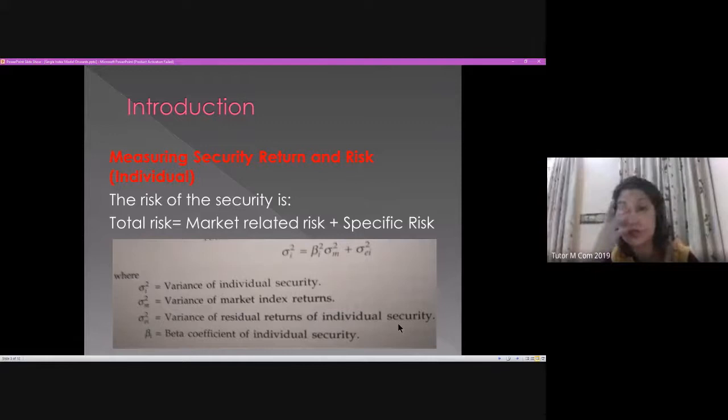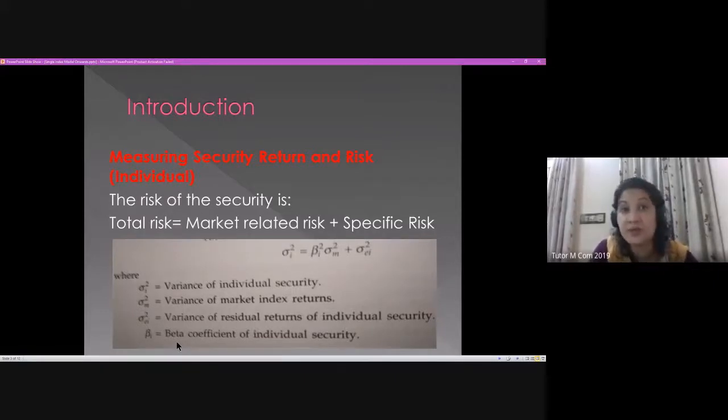Now, what is residual return? Apart from market return, whatever excess or additional return which is not representative of the market is called the residual return. Then beta of I, the beta coefficient of the individual security, I denoting the individual security's risk.